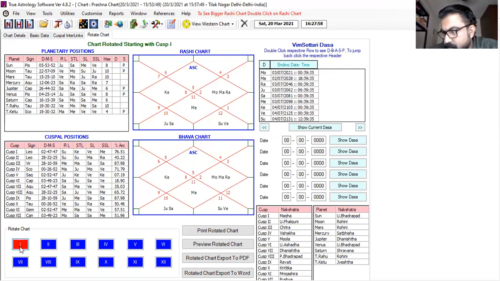Check does Moon appear in 6 or 11 or 1? Moon is not appearing in 6, not in 11, and not in 1. So Mars is not involving any of the relevant houses, 1, 6 or 11.